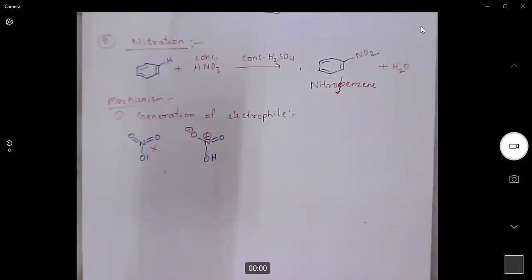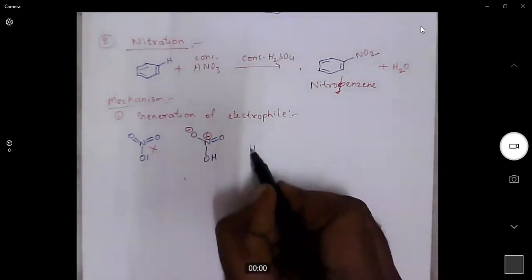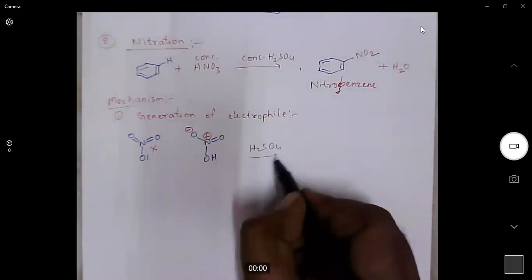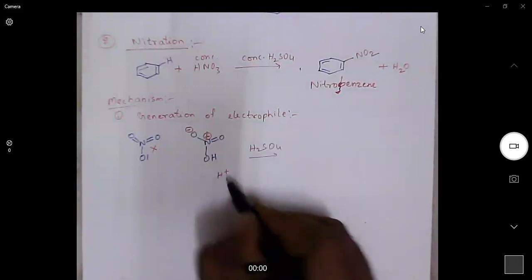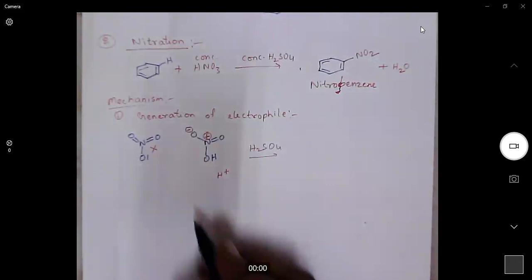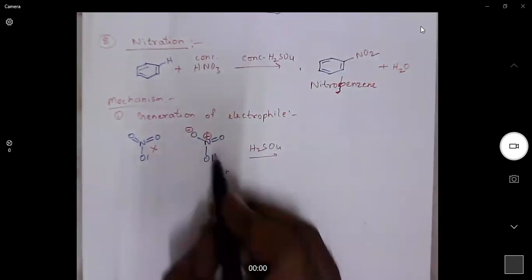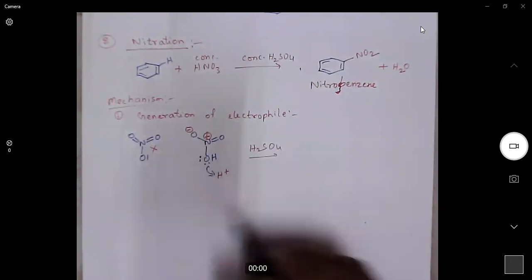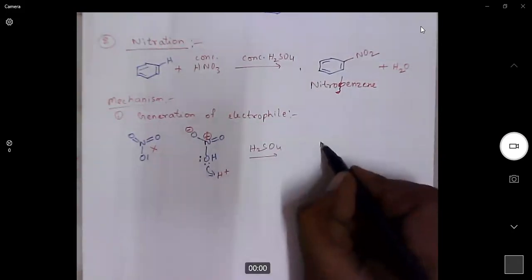Now, sulfuric acid. What is sulfuric acid? It is a strong acid, so it releases H plus ions. The OH will pick up this proton.